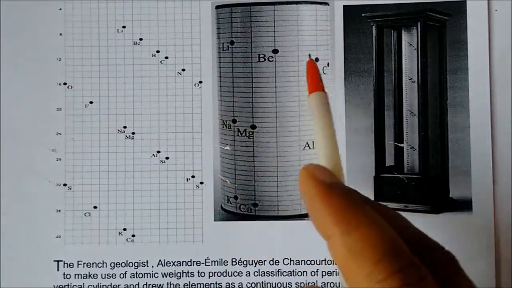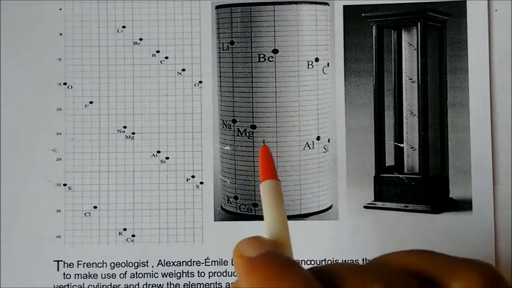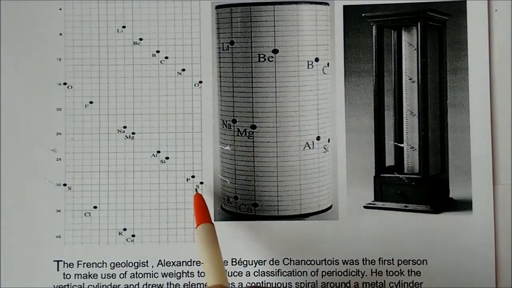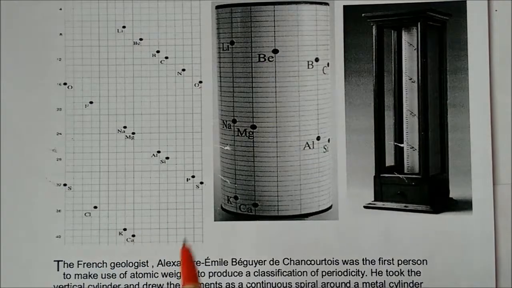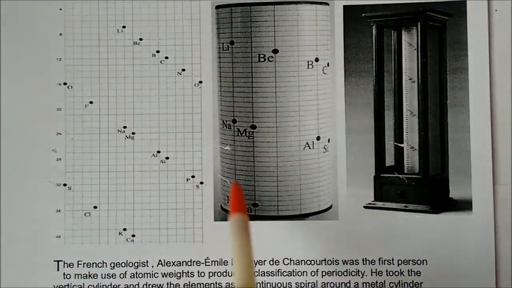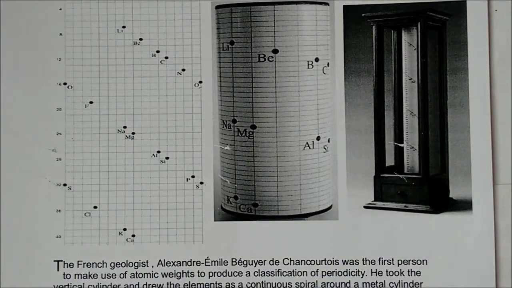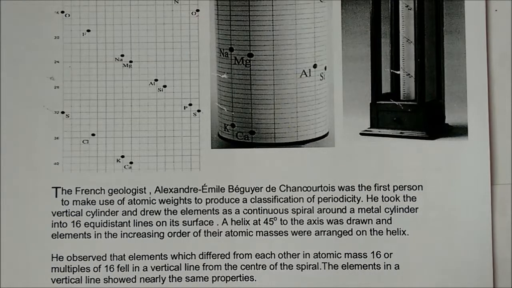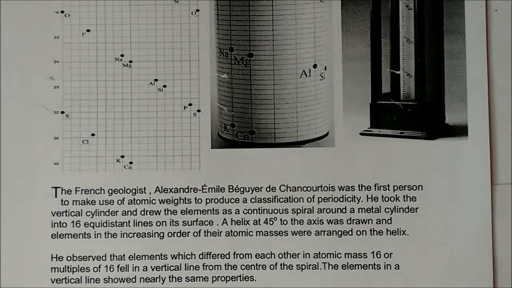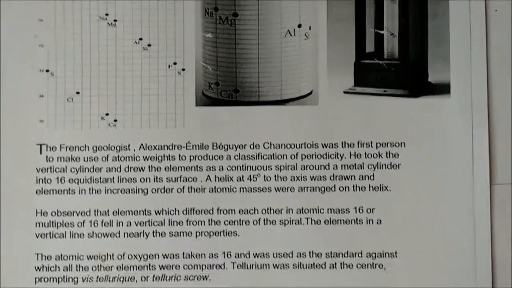Like you can see, this form was cylindrical. So if you rotate it, the same element was repeated over here, like this one. So he gave the arrangement in a circular way, dividing by 16. But this was not accepted because this classification was okay, but it did not properly fit any other element. So this was again rejected.